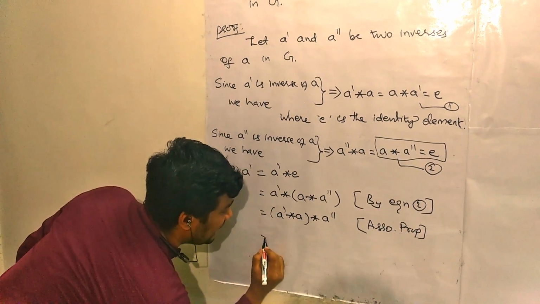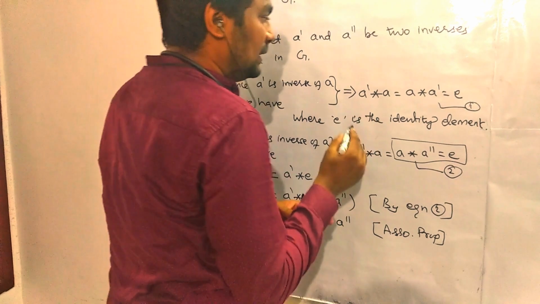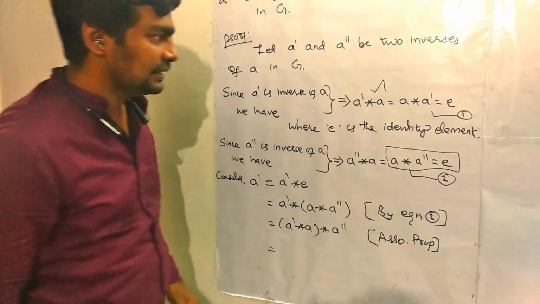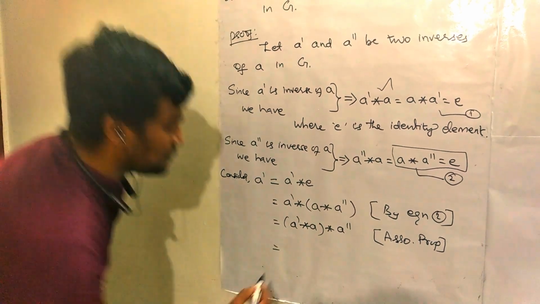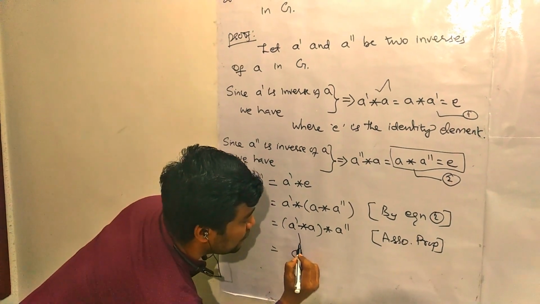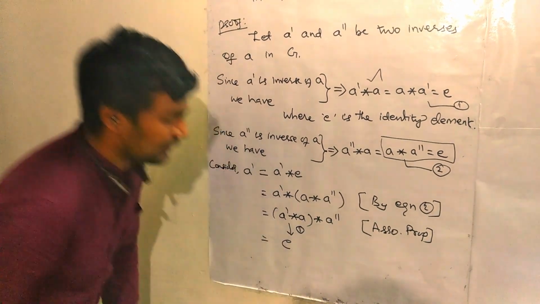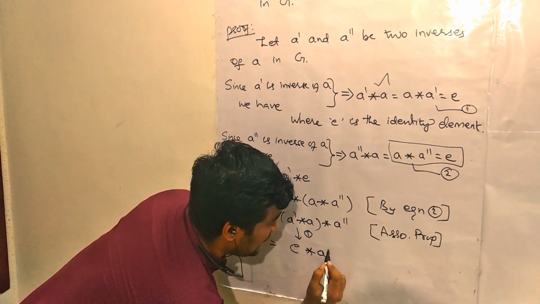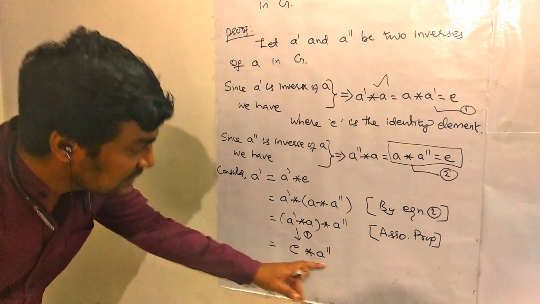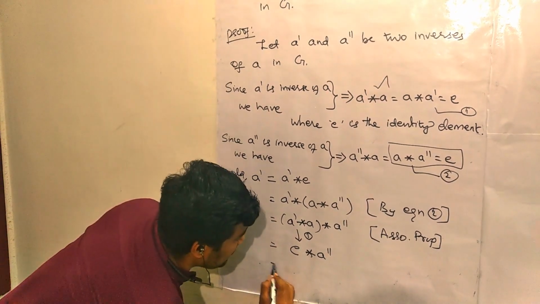Next, what is a' star a? Come here. Can you see this? a' star a is e. I am substituting e here. This is by using equation 1. Star a''. Now what is this? Same a''.